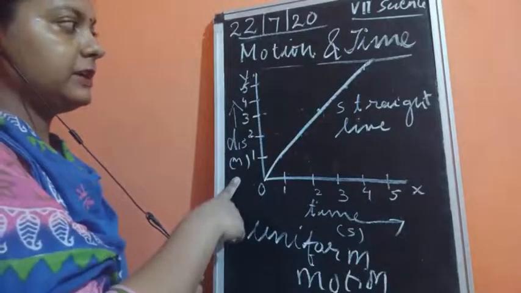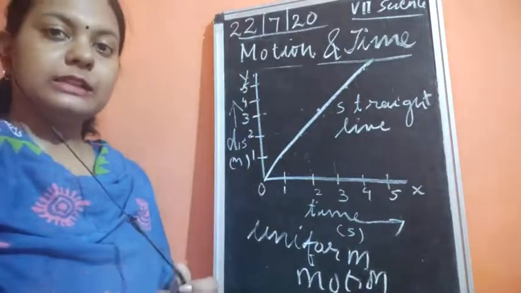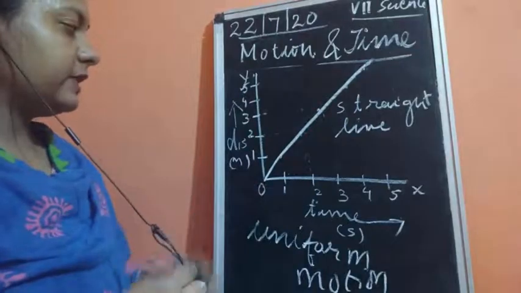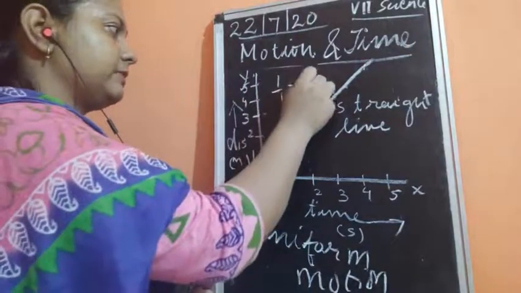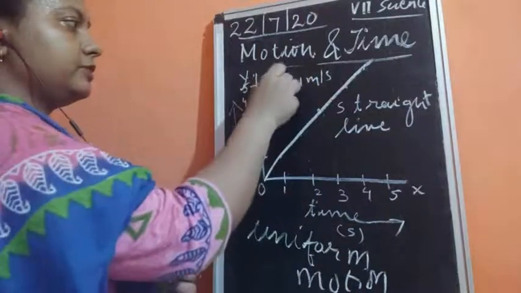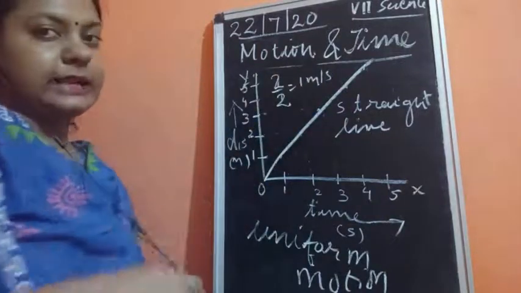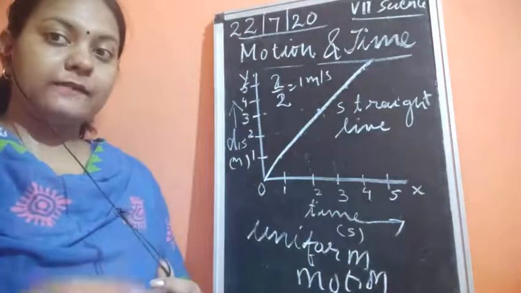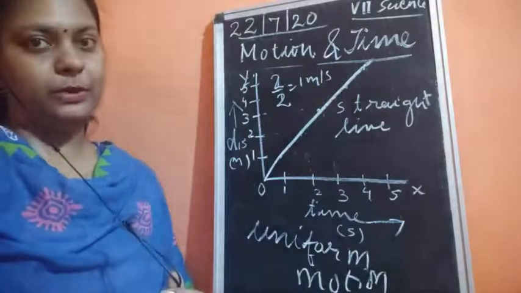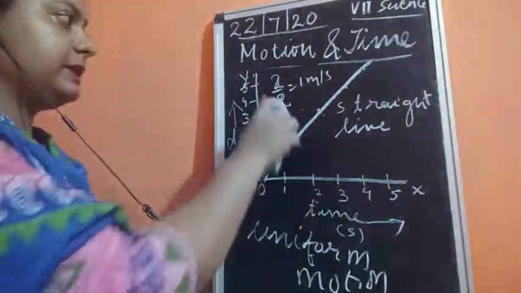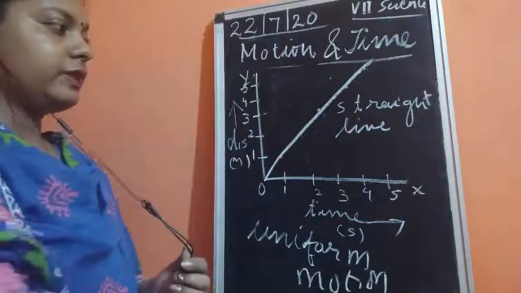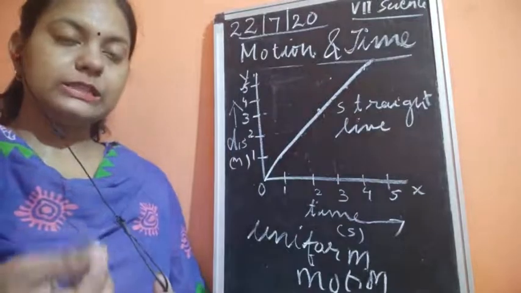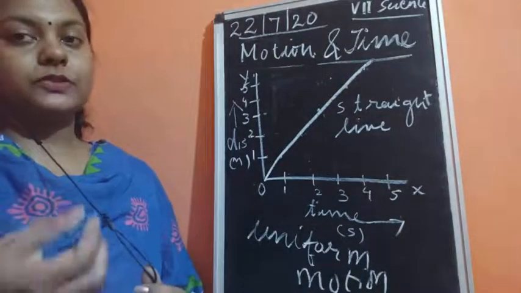The formula for speed is the same, that is the distance upon time taken. Now if the distance is 1 meter in 1 second, we have 1 by 1, which means 1 meter per second. Similarly, 2 by 2 gives 1 meter per second. So at each and every instant of time we have the same speed of that vehicle. This is how we calculate the speed by using this graph. If you see this graph, you can easily find out that this is a uniform motion, and we draw a straight line graph here.